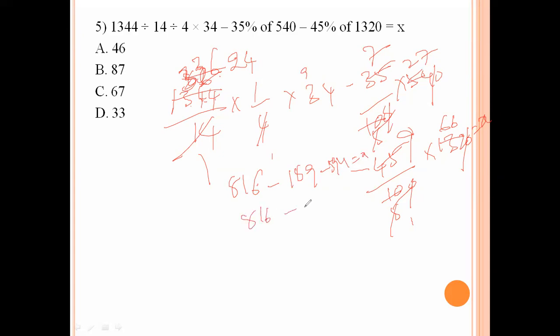816 minus 13, 108, 783 equals x. 3 threes are 33. The x value is 33. Option D is the right answer.